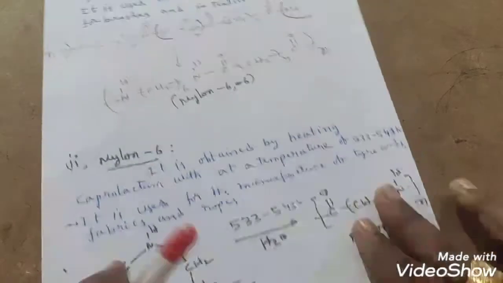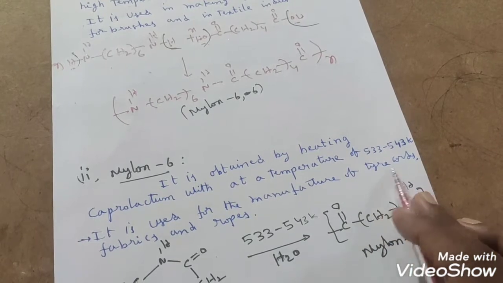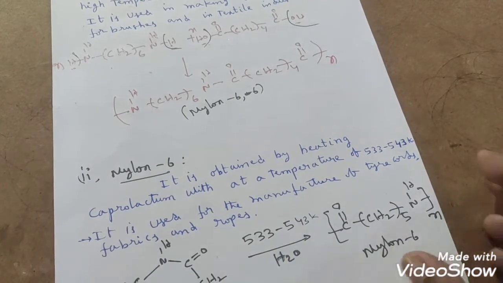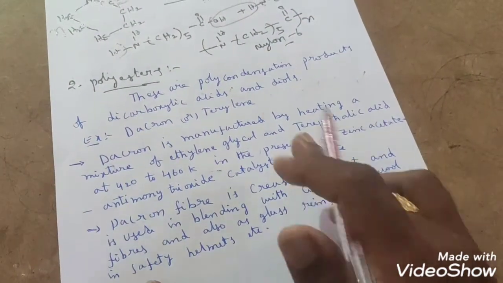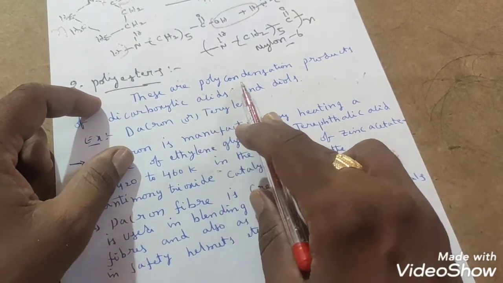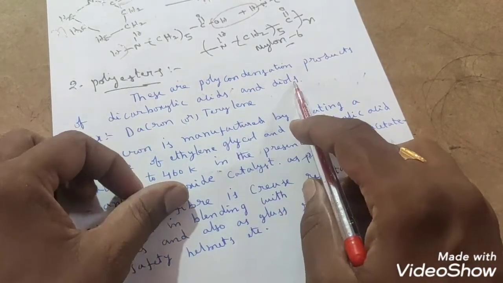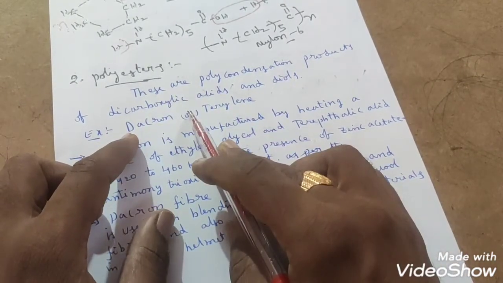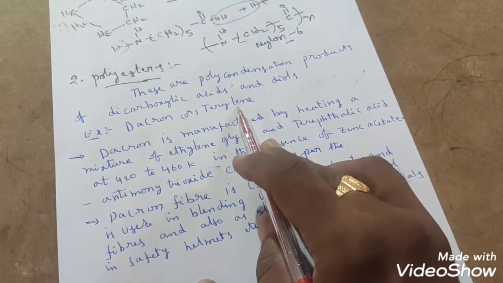Then what is the use of this nylon 6? Let us see now. It is used for the manufacture of tire cords, fabrics and ropes. This is the use of nylon 6. And the next concept we have is polyesters. What are these polyesters? These are polycondensation products of dicarboxylic acids and diols. Dacron or terylene is the best example of polyesters. So how do we prepare Dacron?